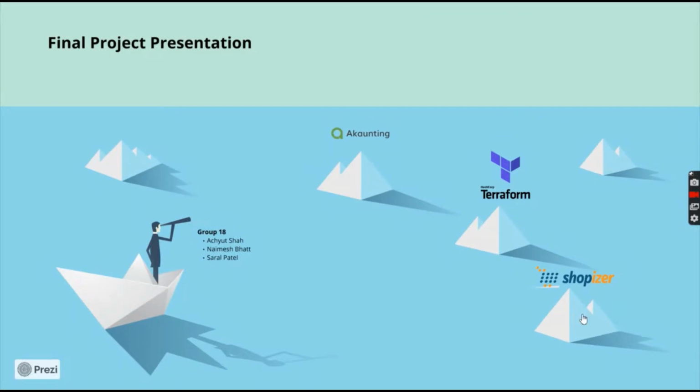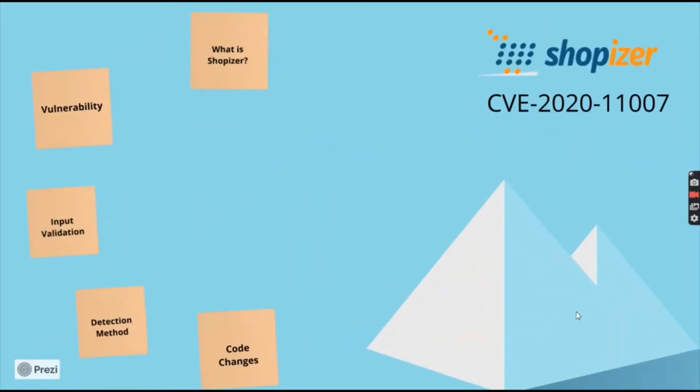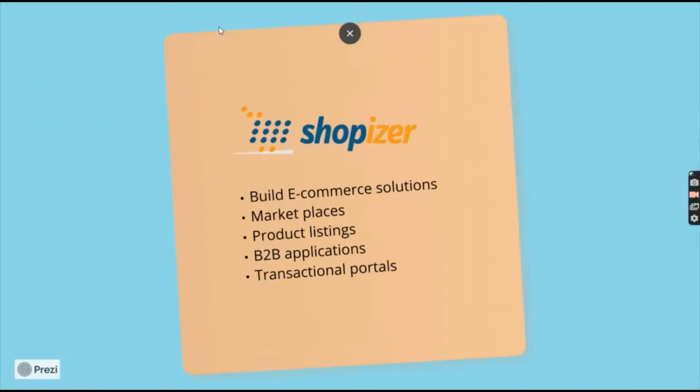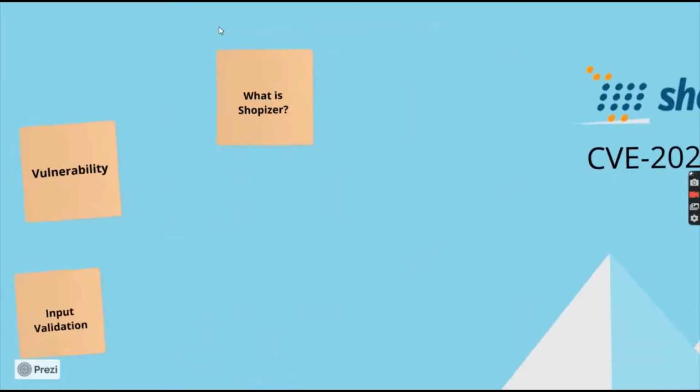Thanks, Ramesh. The third one is Sopizer. So, what is Sopizer? Sopizer is an e-commerce company that creates online stores, marketplaces, product listing, B2B applications, transactional portals, and much more using Sopizer's secure, fast, and reliable open source e-commerce software. So now let's go to the vulnerabilities.